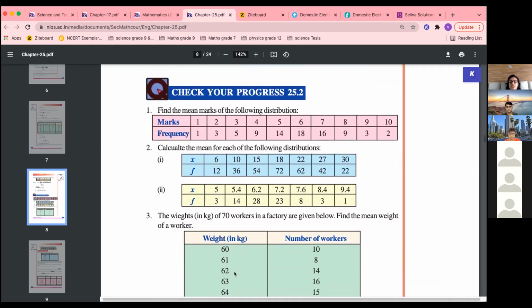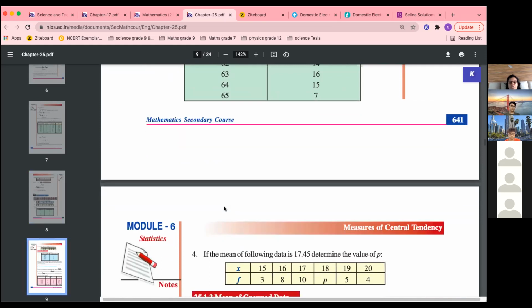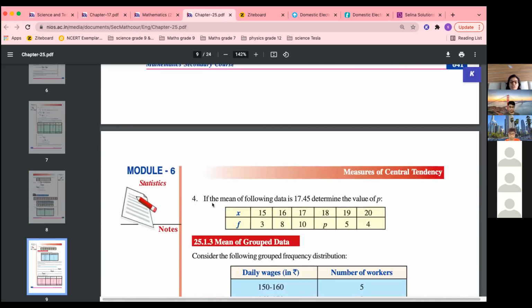This exercise I can give you as homework. I'll give you questions 1 and 2 as homework. The last question, number 4, I'm doing. So how will we do question number 4? Mean of the following is given as 17.45. So what is the formula? The formula is x bar is equal to sigma fi xi upon sigma fi.